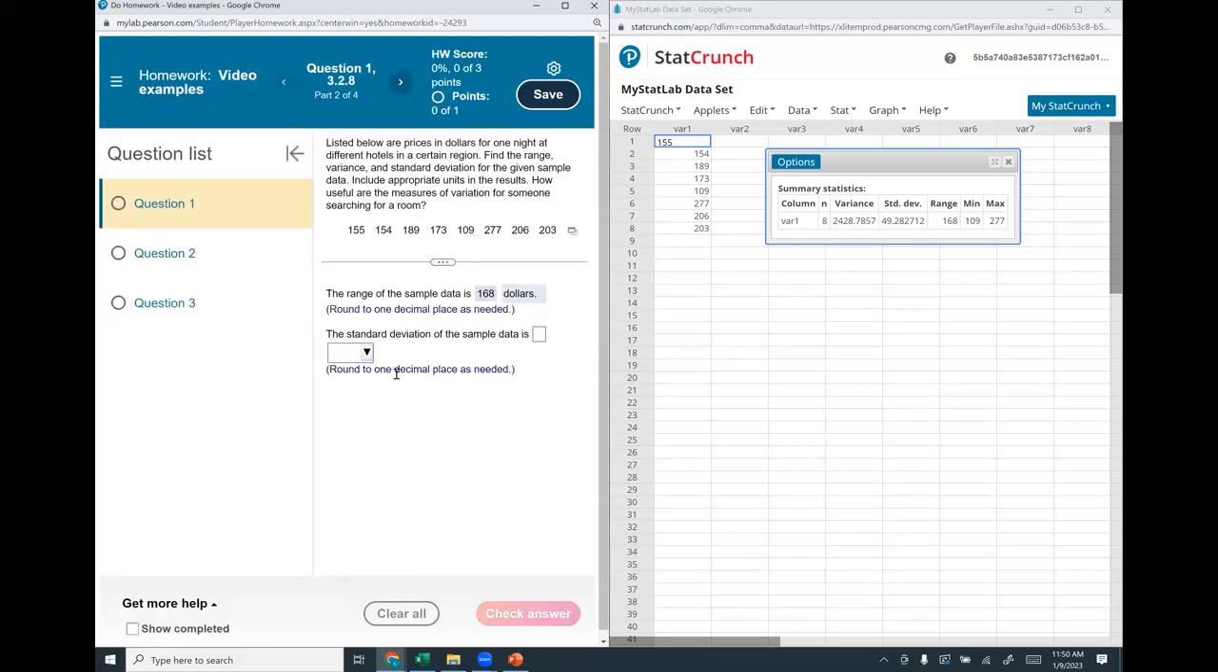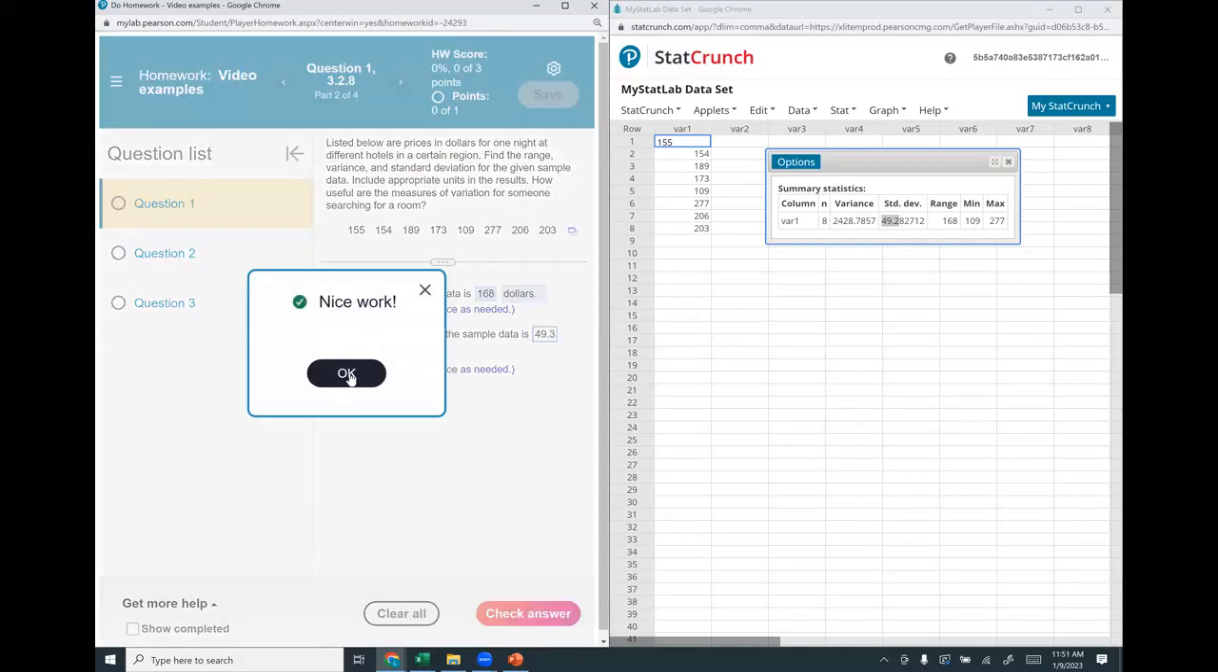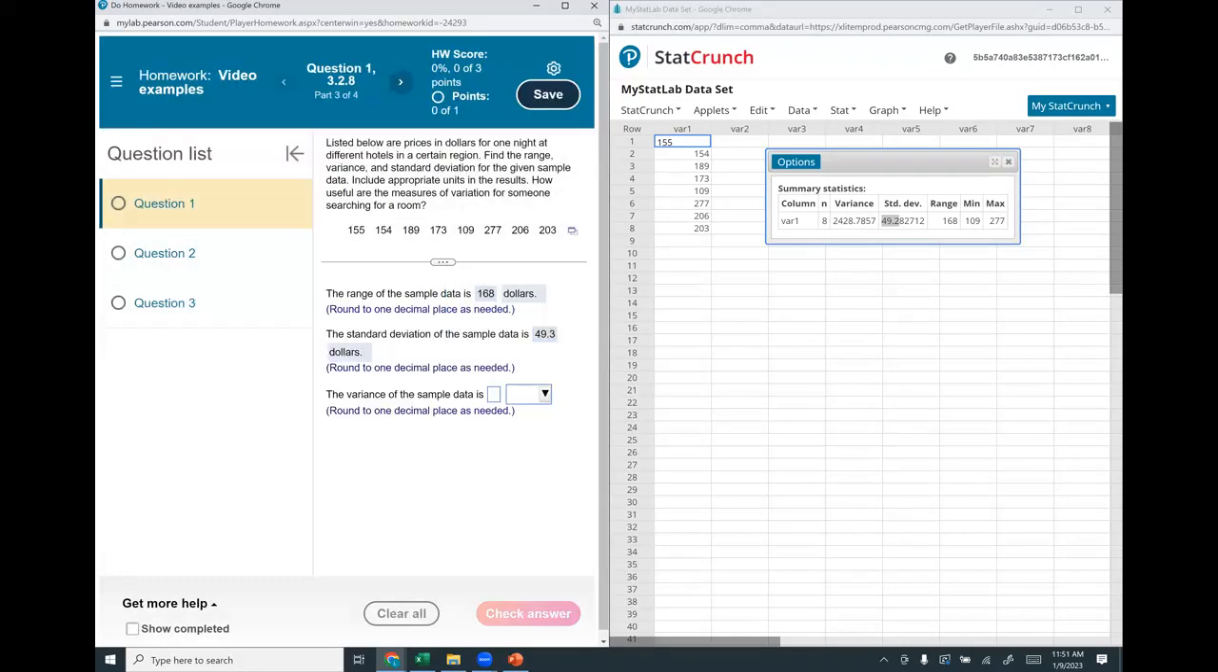Perfect. The standard deviation of the sample data is, I can copy it, and we want to do it to one decimal place. So we're going to have to round that to a 3 because the number after the 2 is an 8. So this actually gets rounded up to a 3, and our standard deviation is in dollars. Perfect.